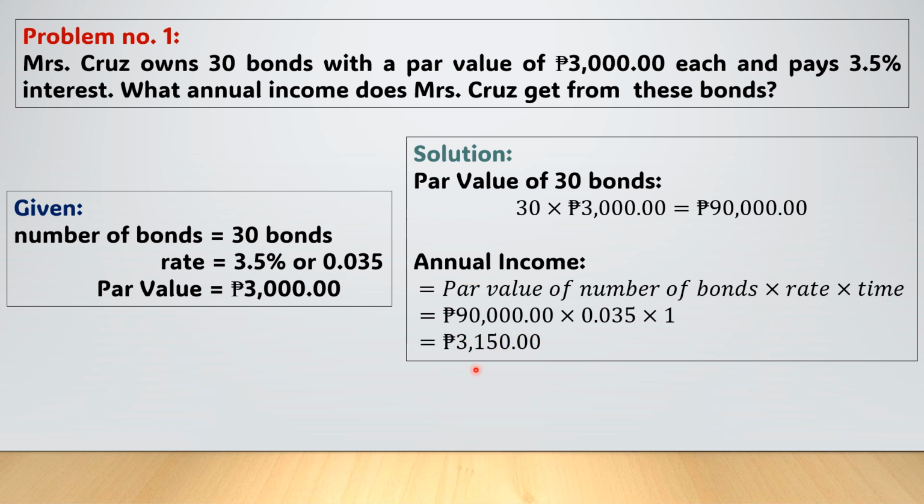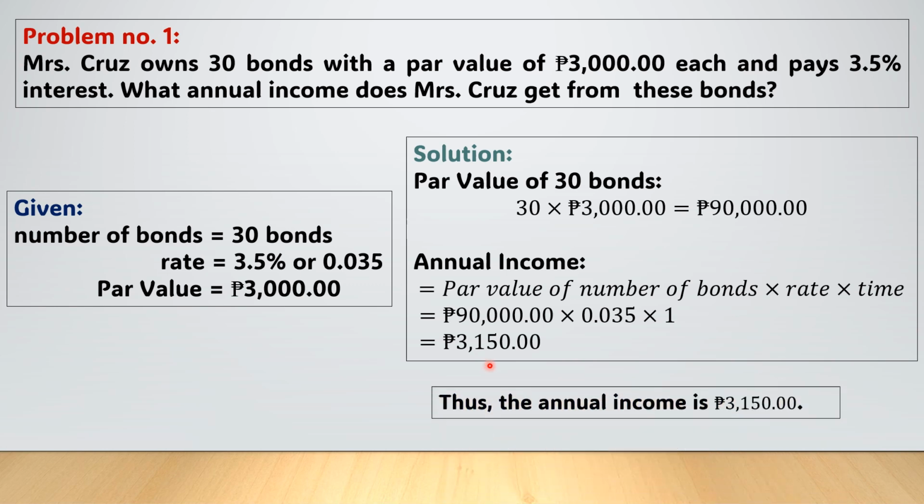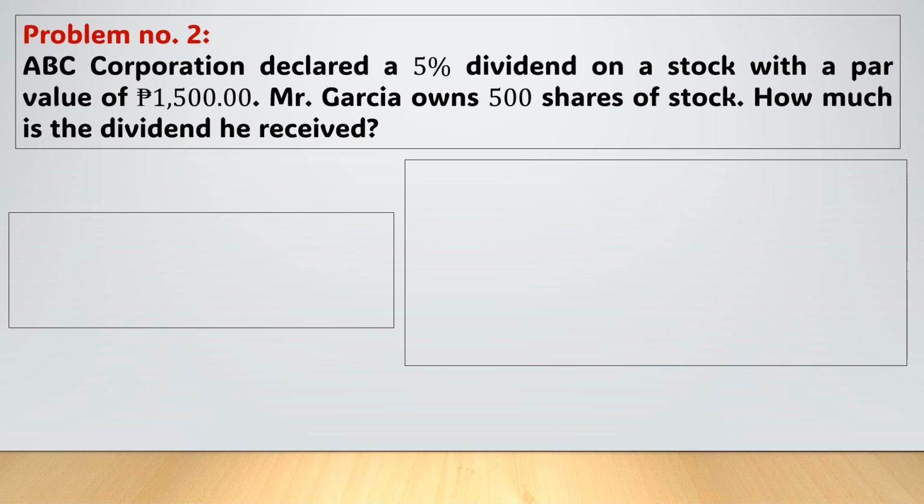Yan. So, kapag minultiply natin yan, the answer is 3,150 pesos. Thus, the annual income is 3,150 pesos.